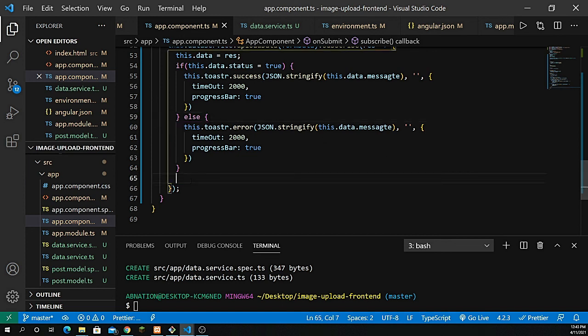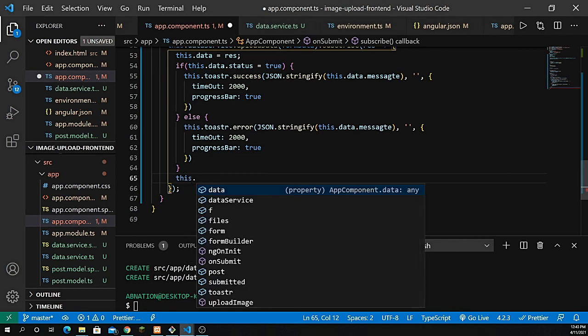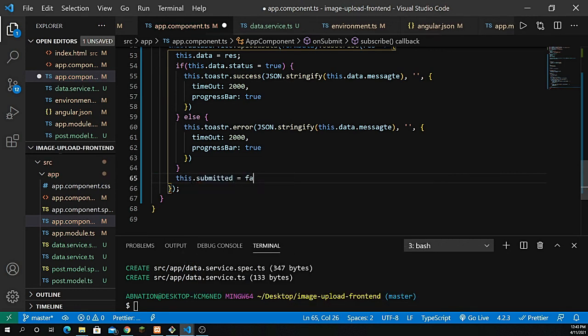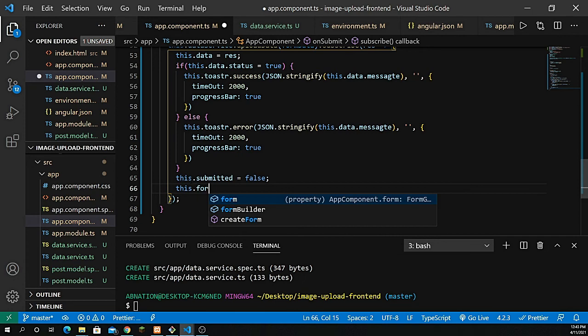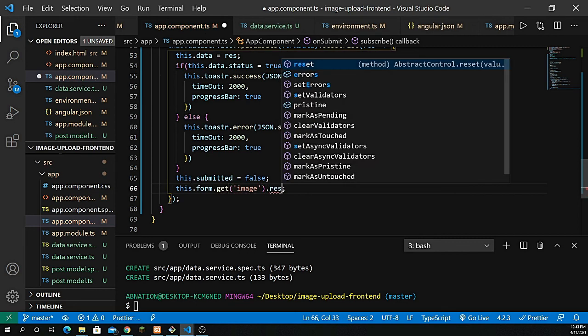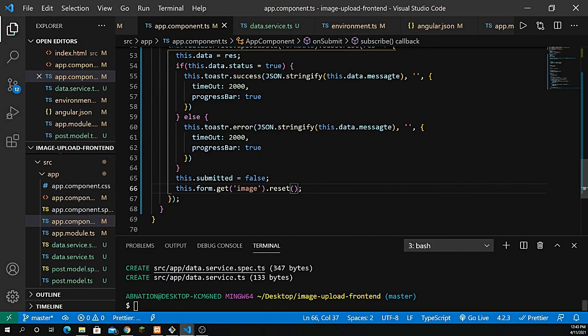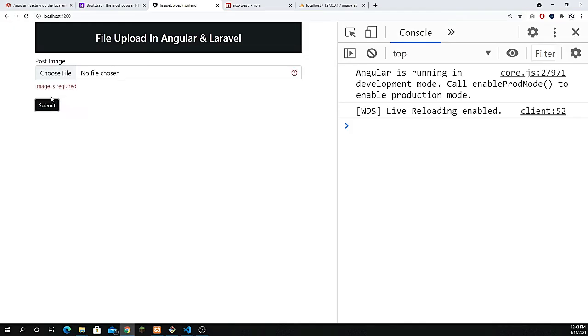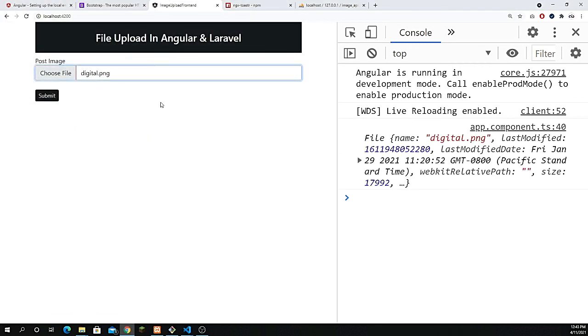And after that I need to stop this form. So this.submitted is again equal to false, and I need to clear the value. So this.form.get, and the name of which is image, and I need to reset that, right? So let's save it, and now if I want to check this out, the validation is working, and let's get some other image, submit that, and there we go. You see here it shows us empty, right? It's showing us the message that something is going on, but not showing the message.